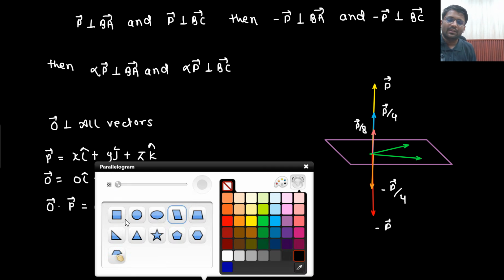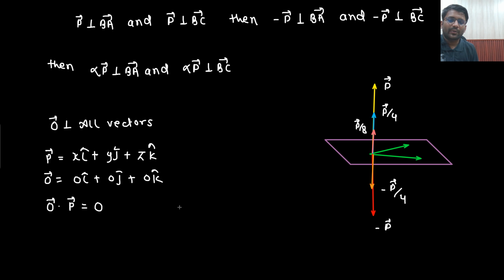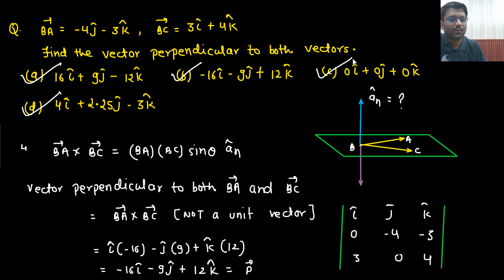0 only. So if the dot product of two vectors is 0, what does that mean? That means the 0 vector is perpendicular to P vector. So the 0 vector is always perpendicular to all the vectors. So in the options, if the 0 vector is mentioned, blindly click on this option.